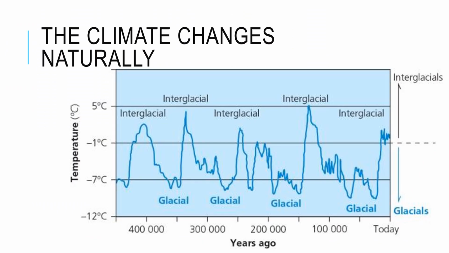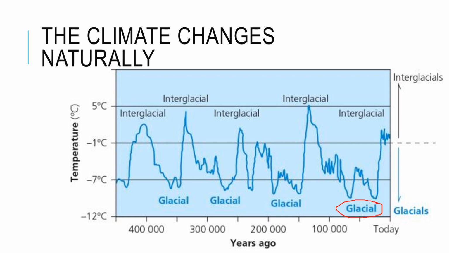Now, it's absolutely true to say that the climate has always changed naturally. And again, like I said last week, I'm sure you've heard of the Ice Age, and you might have seen the movie, but we have got periods where the Earth has always been colder and always been warmer. So these cold periods are called glacial, and that means essentially a bit of an ice age.